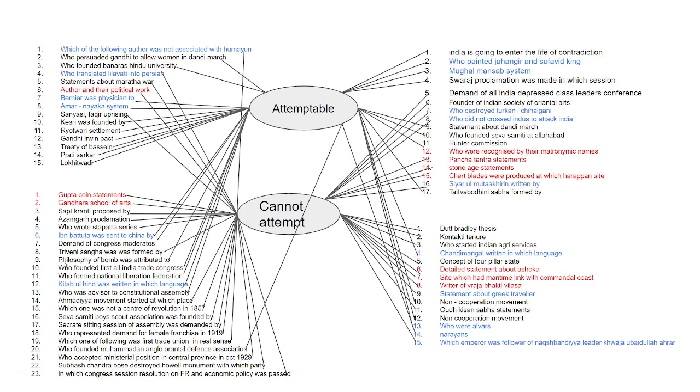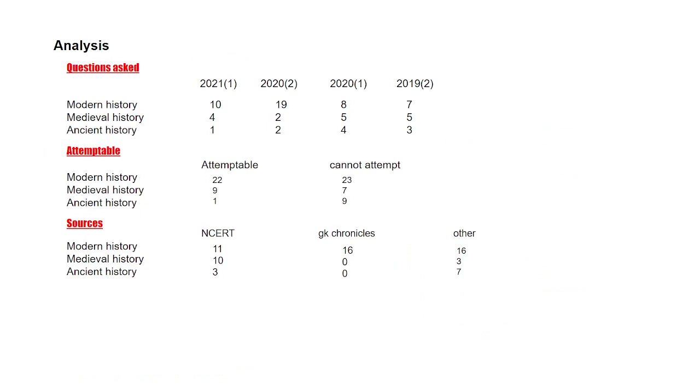Next, Triveni Sangh was formed by whom? Not a direct question, a fact-based question, not from NCERT, nor from any other source. You cannot prepare for such questions, and I highly do not recommend doing them, because they are just there to give you negative marks. So do not go for modern history. Half of the paper is attemptable and half is not attemptable. We have discussed the modern history questions too, and you can relate to what I am saying here.